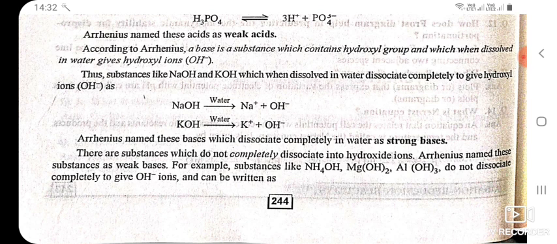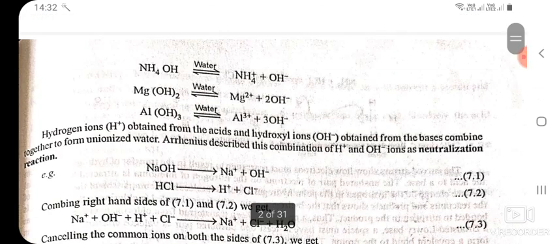For example, substances like ammonium hydroxide, magnesium hydroxide, aluminium hydroxide do not dissociate completely to give OH negative ions and can be written as shown. Hydrogen ions H positive obtained from the acids and hydroxyl ions OH negative obtained from the bases combine together to form unionized water. Arrhenius described this combination of H plus and OH negative ions as neutralization reaction.